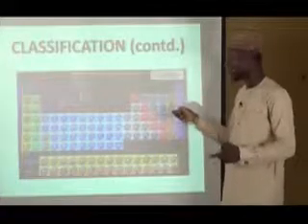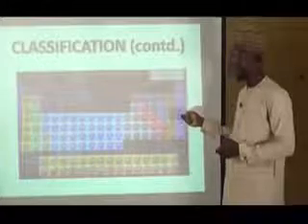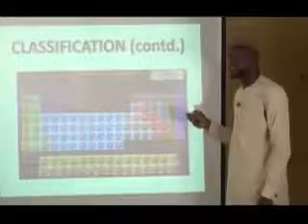Followed by the group 2 elements, which are the alkaline earth metals. Then group 3 are the boron family, because their father here is boron. Then we have group 4, which is the carbon family. Why? Because their father here is carbon. Then the nitrogen family, the oxygen family, and of course, the most reactive non-metals, which are the halogens, group 7. They can easily react using electrovalent bonding.